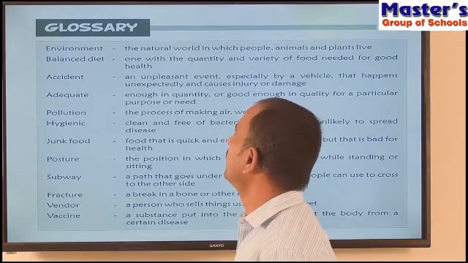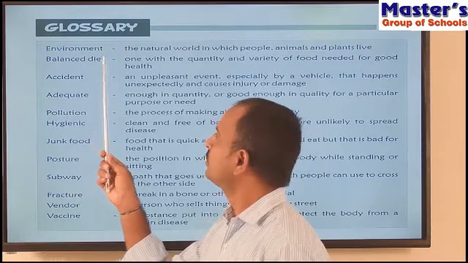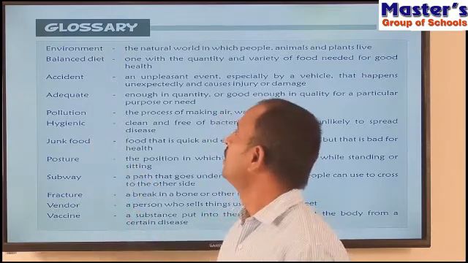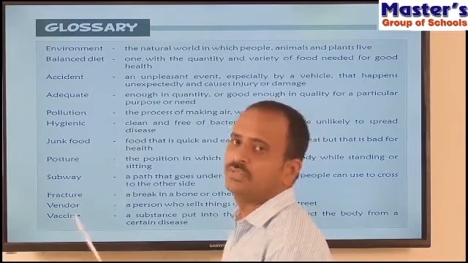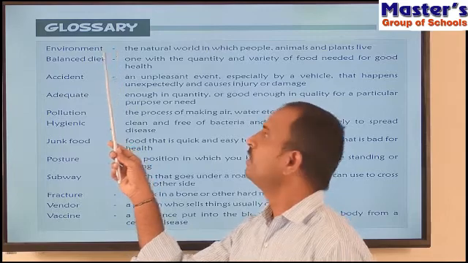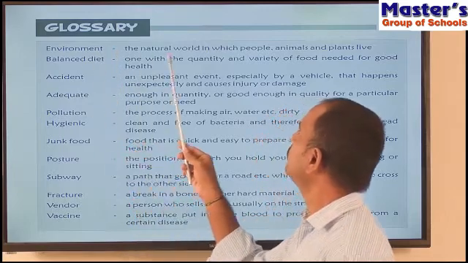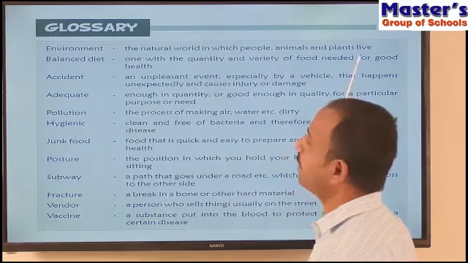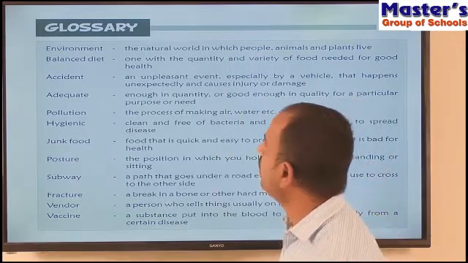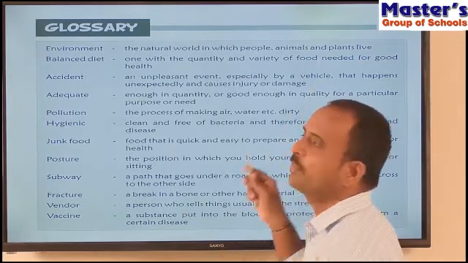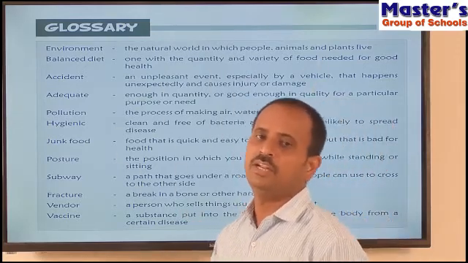So children, the next one is the glossary. They have given some hard words in this chapter, and we will learn the meanings of those hard words. The first one is environment. What is environment? The natural world in which people, animals, and plants live. The surrounding place where the animals, people, and plants live is called environment.